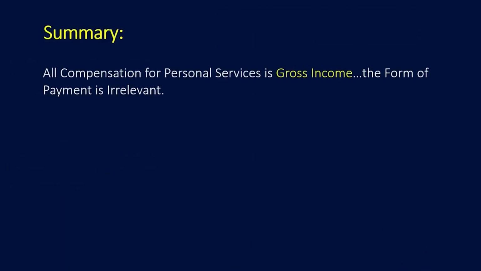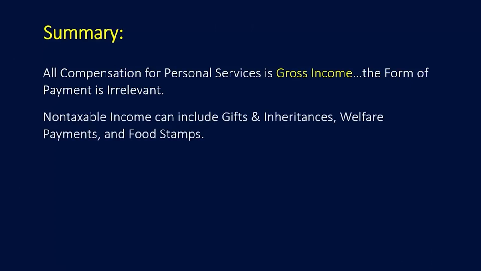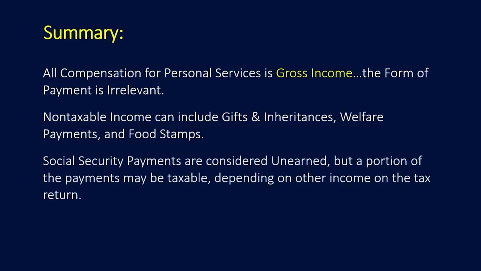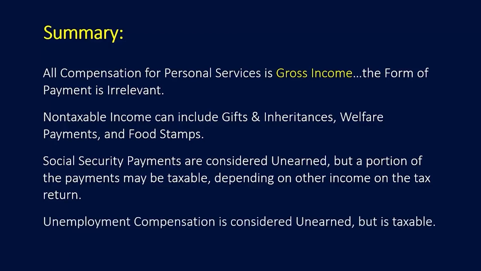So in summary, all compensation for personal services is gross income. The form of the payment is irrelevant. Non-taxable income can include gifts, inheritances, welfare payments, and food stamps. Social Security payments are considered unearned. However, a portion of the payments may be taxable depending on the other income on the tax return. Unemployment compensation is considered unearned but is taxable.